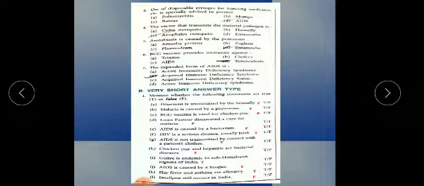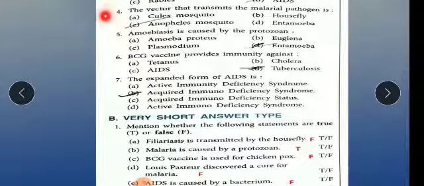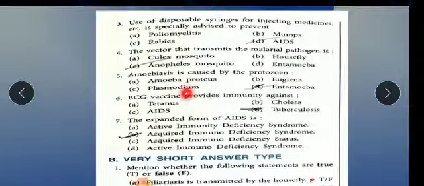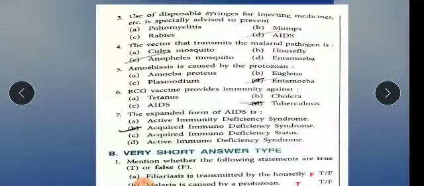Now the second one: the letter B in BCG. BCG is the name of a vaccine. BCG vaccination stands for Bacillus Calmette-Guérin, so the answer is D. As you know, in MCQs there are always 4 options given, and we have to mark the correct one. Now the third one: use of disposable syringes for injecting medicine or other equipment is especially advised to prevent which disease? The answer is AIDS, so part D is correct.